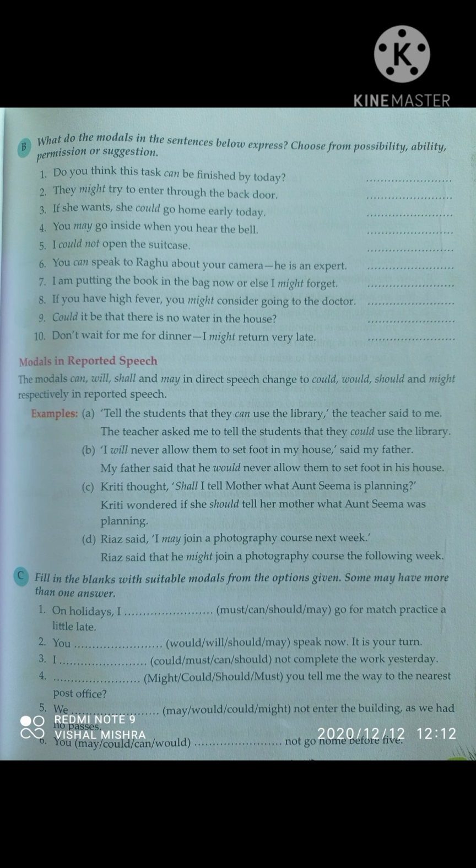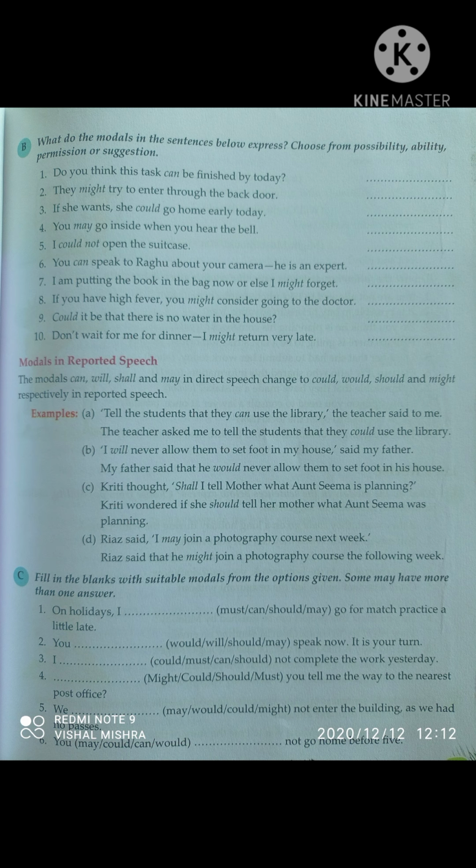If you have studied direct and indirect narration, then you can understand this very well. If can is used in direct speech, then you will have to use could in indirect speech. If you use will in direct speech, then you will have to use would in indirect speech. Similarly, shall and may are used in direct speech, while should and might are used in indirect speech. So that is reported speech.